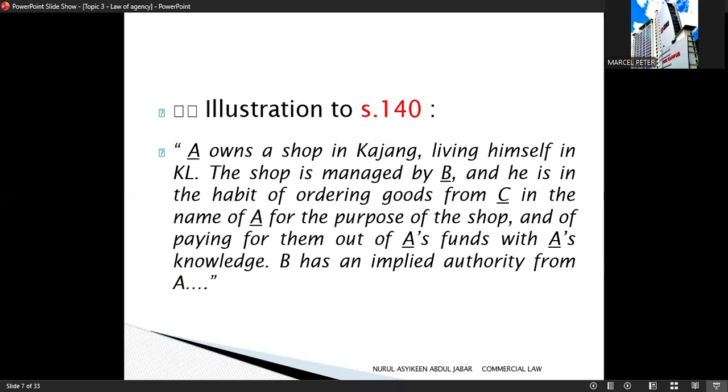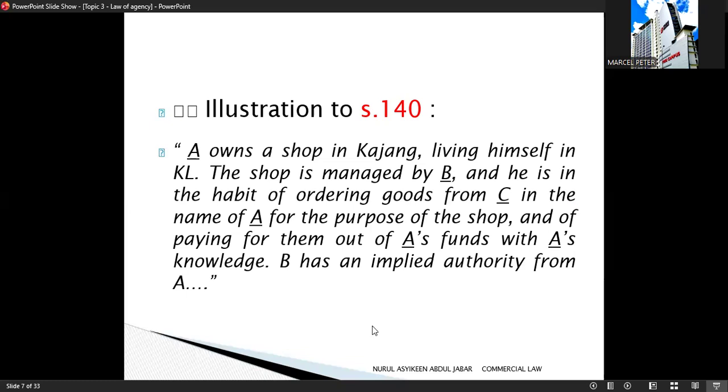B regularly will order goods from supplier C, and B places the orders in A's name and pays for the goods using A's money with A's knowledge. So A knows about B's action and does not object. Because of this regular conduct, B is said to have implied authority from A, even though A never explicitly said B is my agent. A's behavior shows that B is allowed to act on A's behalf.